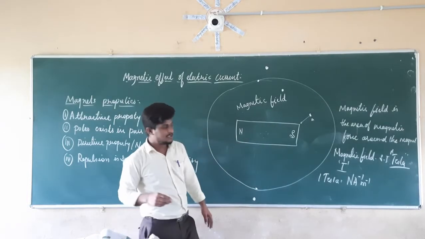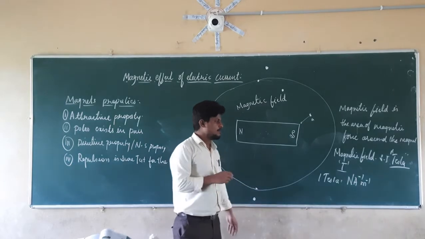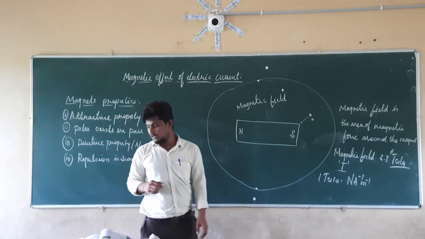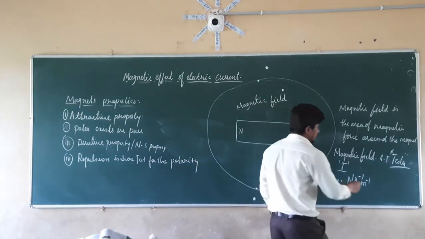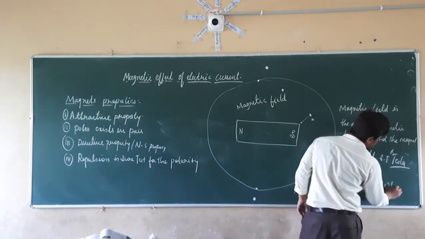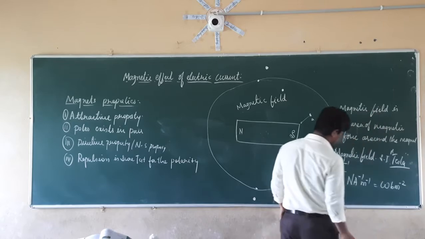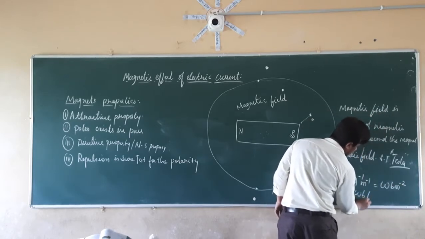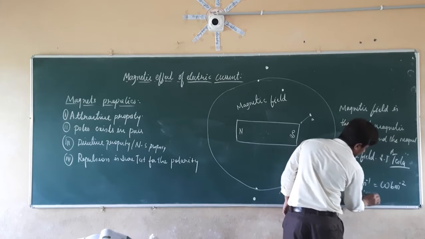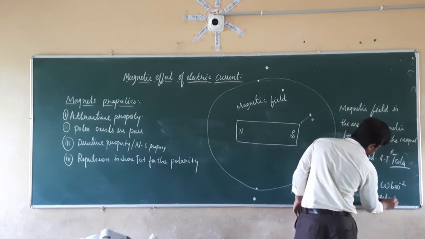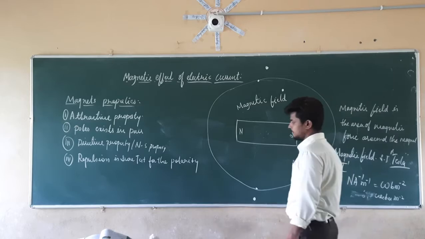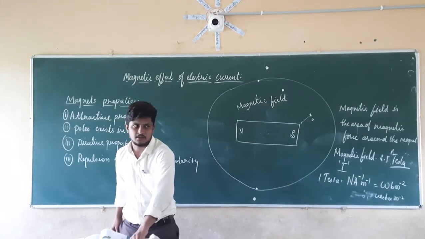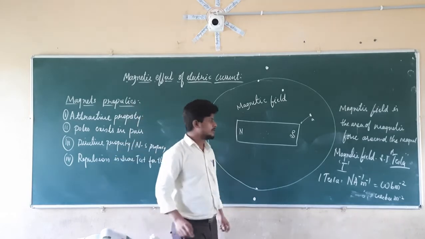Right. In the same manner, Newton per ampere per meter is also given as Weber per meter square. So this is about the magnetic field. I hope this is clear.